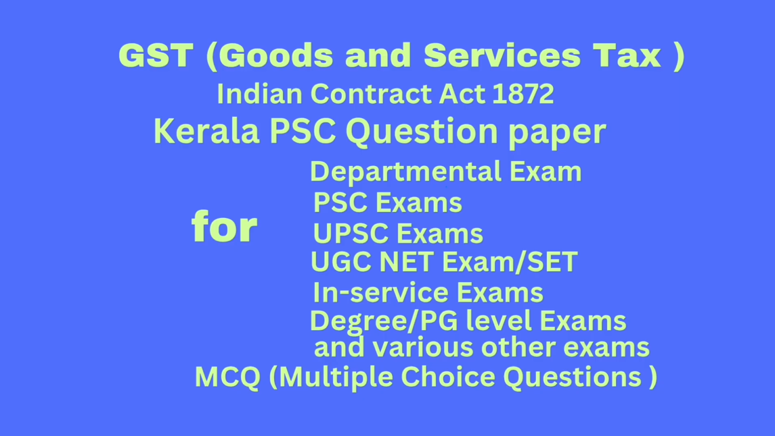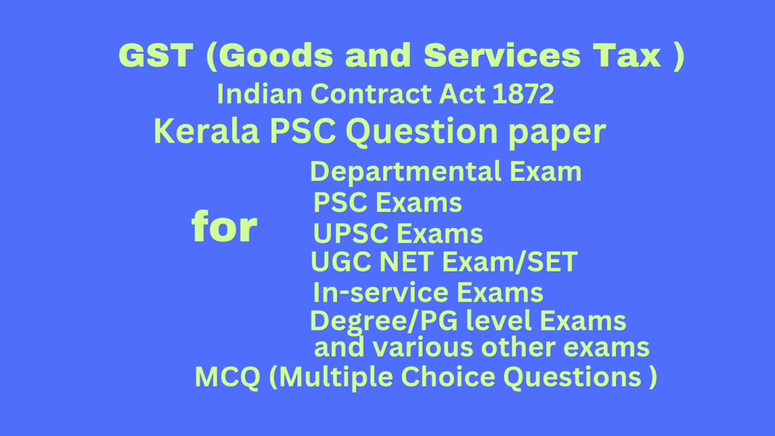Question number 6. Which of the following are not benefits of goods and services tax for business and industry? Option A, reduction in multiplicity of taxes. Option B, removal of cascading effect of taxes. Option C, easy compliance. Option D, reduced competitiveness. Correct answer option D, reduced competitiveness.